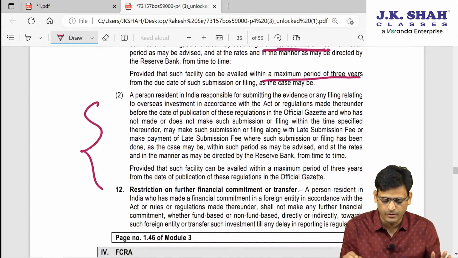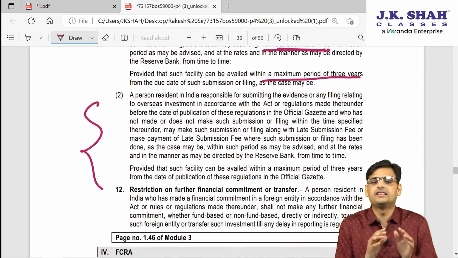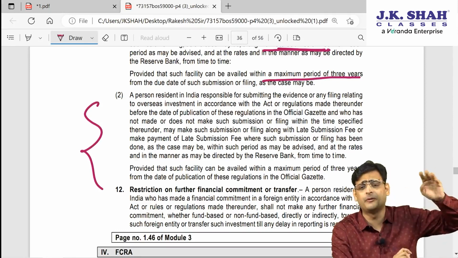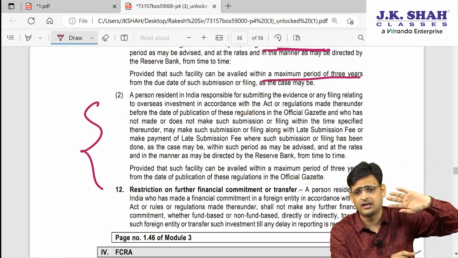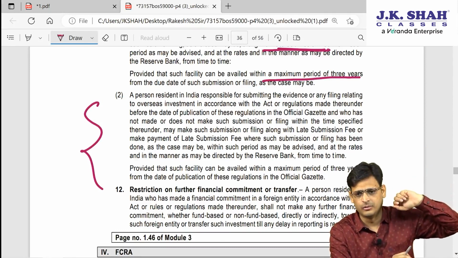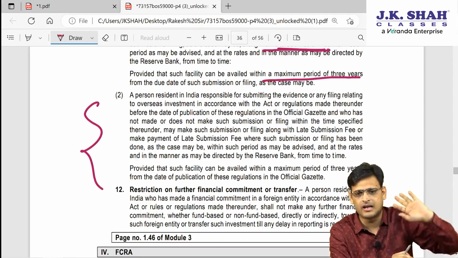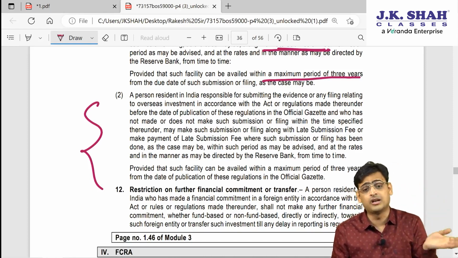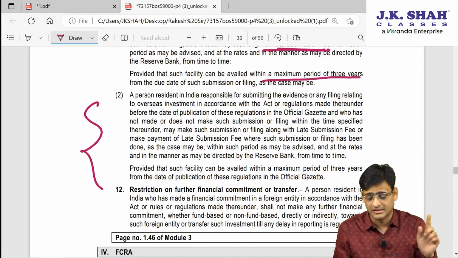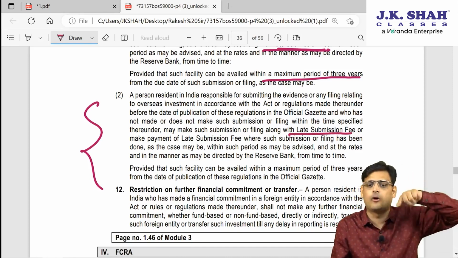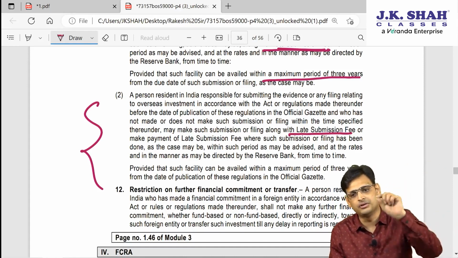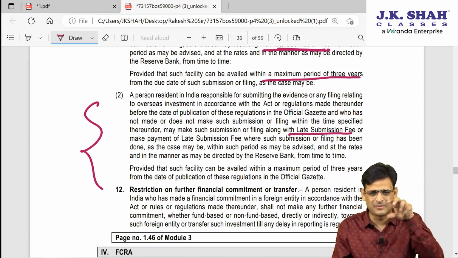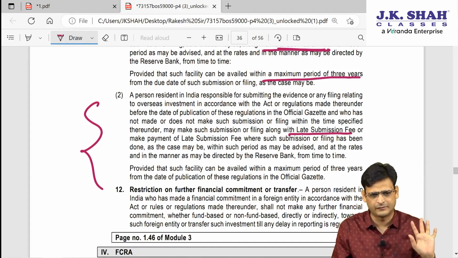Now, the second point is that this regulation came this year only. So there are possibilities that the corresponding reporting of regulation 9 and regulation 10 under the older regulation was already delayed. They are saying that if you have delayed under the older regulation and now the new regulation has come, no problem, you can still pay the late fees, and even if you fall under the older regulation, you can still do the reporting under the new regulation after paying late submission fees. You just have to remember these important points, that is more than sufficient.